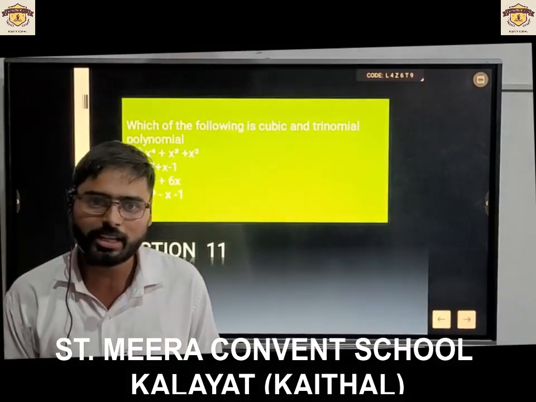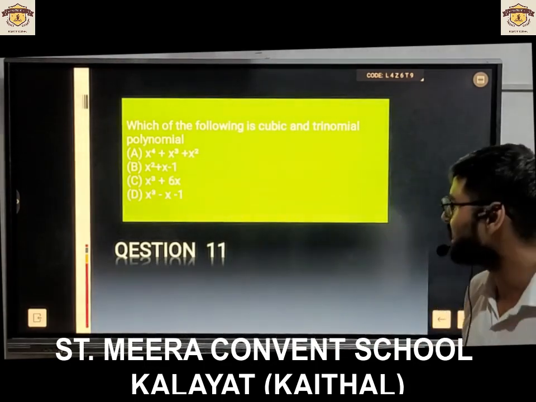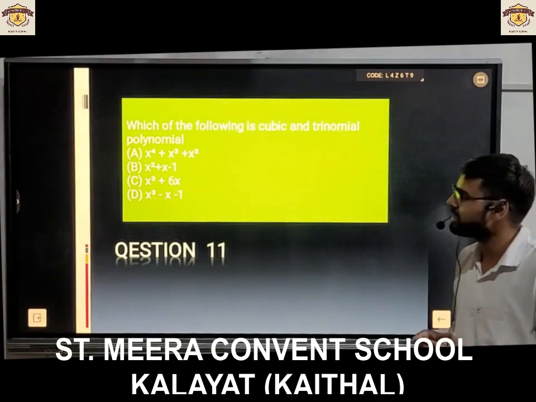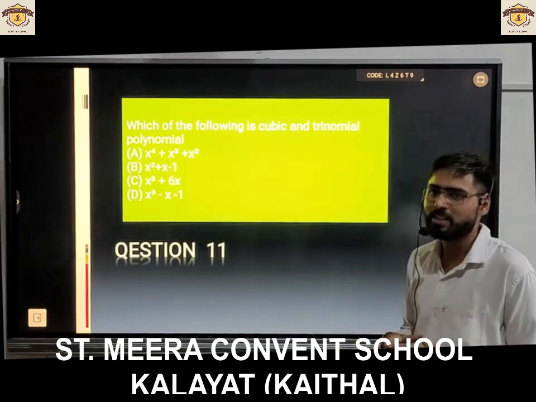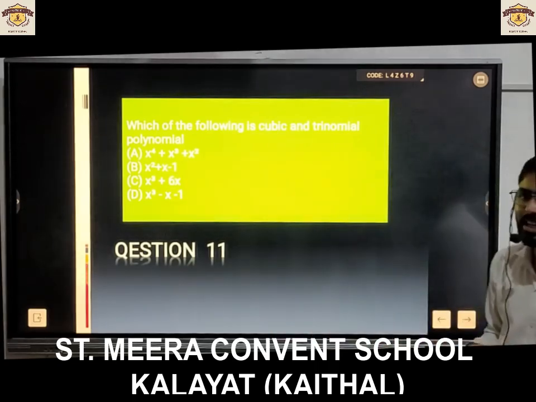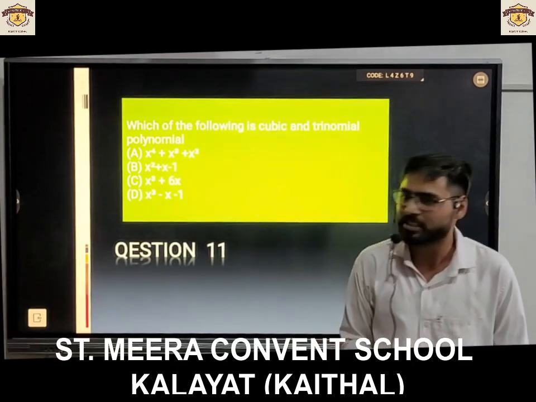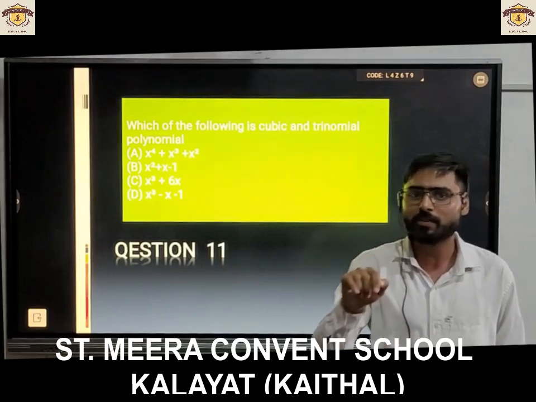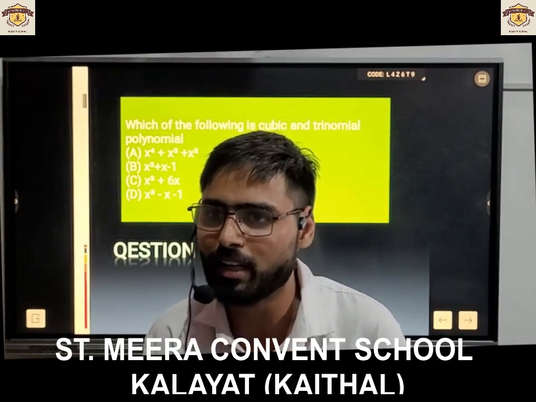Which of the following is cubic and trinomial polynomial? Option A, x power 4 plus x cube plus x square. Option B, x square plus x minus 1. Option C, x cube plus 6x. And option D, x cube minus x minus 1. Answer after discussion. If all agree, only then you can answer.